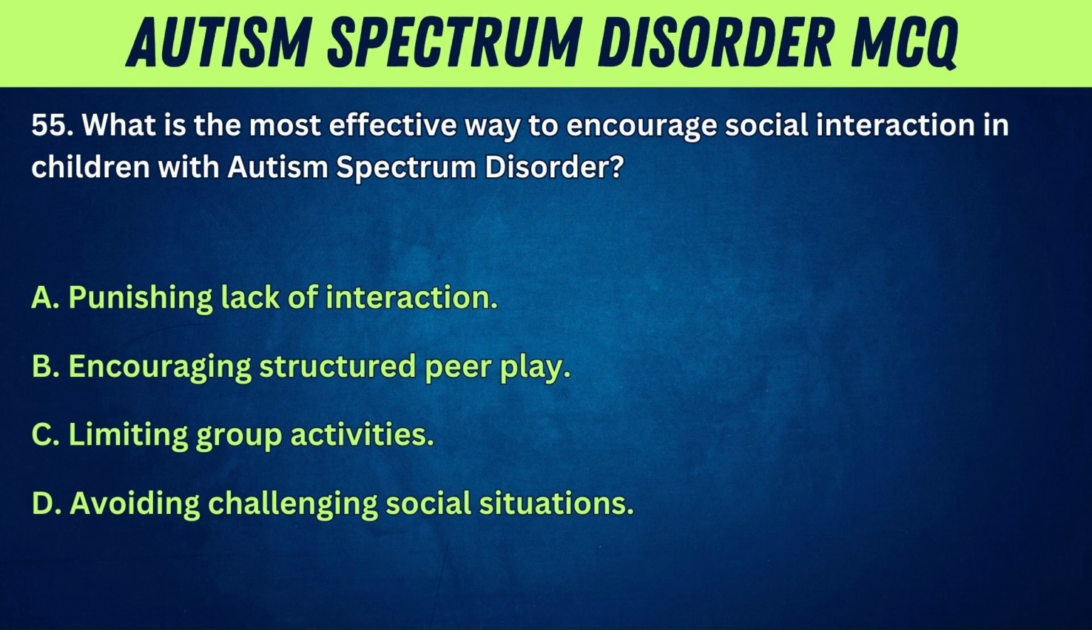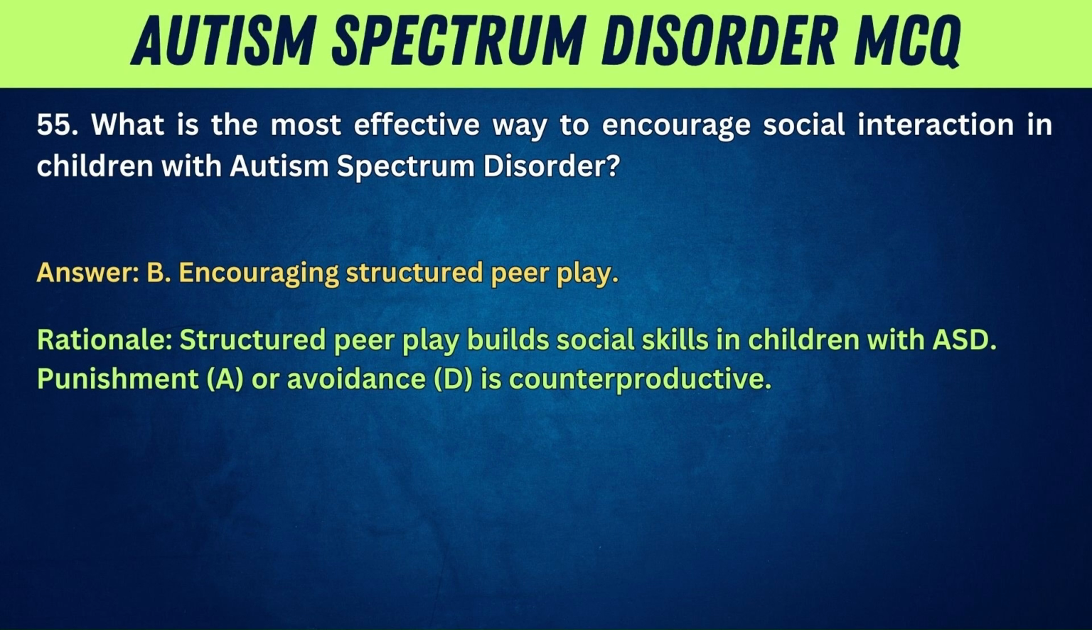55. What is the most effective way to encourage social interaction in children with autism spectrum disorder? A. Punishing lack of interaction. B. Encouraging structured peer play. C. Limiting group activities. D. Avoiding challenging social situations. Answer: B. Encouraging structured peer play. Rationale: structured peer play builds social skills in children with ASD. Punishment, A, or avoidance, D, is counterproductive.